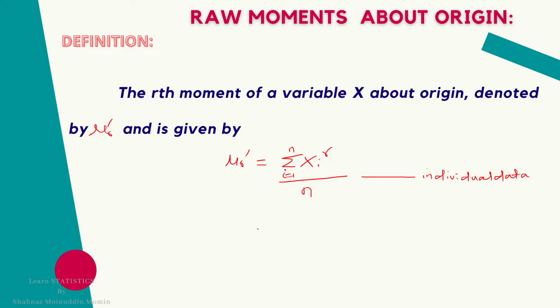Similarly, for the discrete data, the rth raw moment about origin is defined as summation fi xi raised to r divided by capital N, where i is from 1 to n. This is for discrete data. Discrete data means a data which contains the values of the observation along with their frequencies.